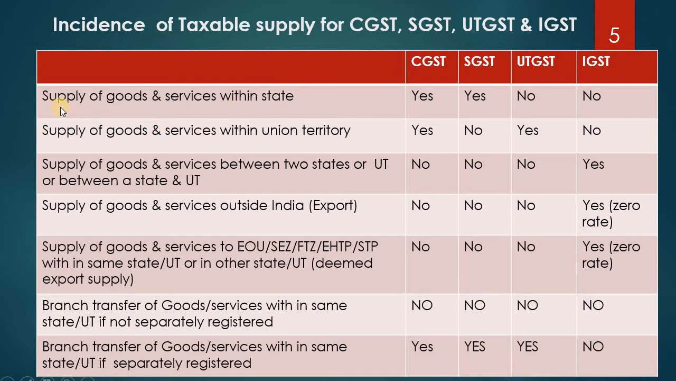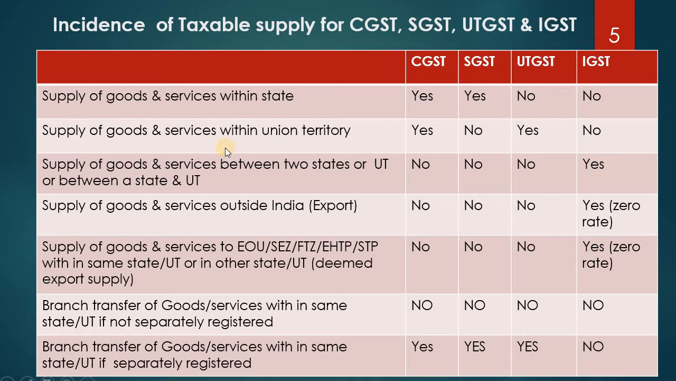First, supply of goods and services within the state. Then CGST and SGST have to be paid, so central GST and state GST, no UTGST and no IGST. Next, supply of goods and services within a union territory. Then central GST and UTGST have to be paid.